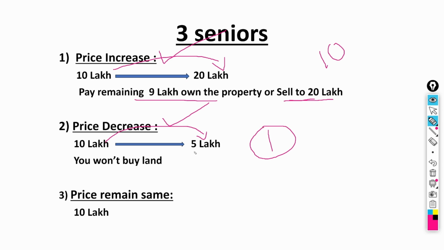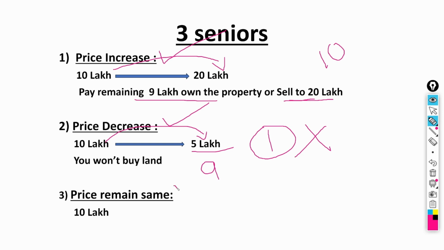Why are we not going to buy this? Currently the price of the land is 5 lakhs after 1 year. Why would you want to pay 9 lakhs? If you want to own it, you can directly own it by paying 5 lakhs. So at that time you won't own the land. That means the buyer of the call option has a right whether to own or not.